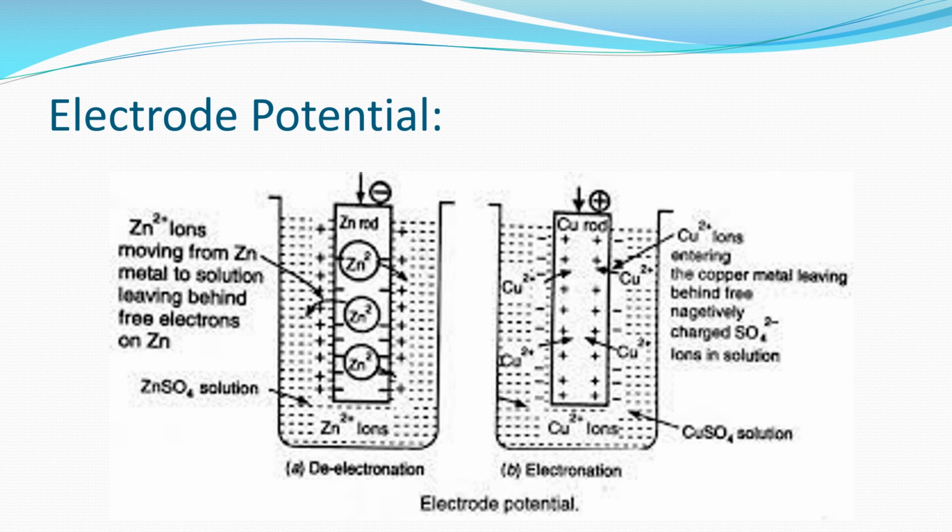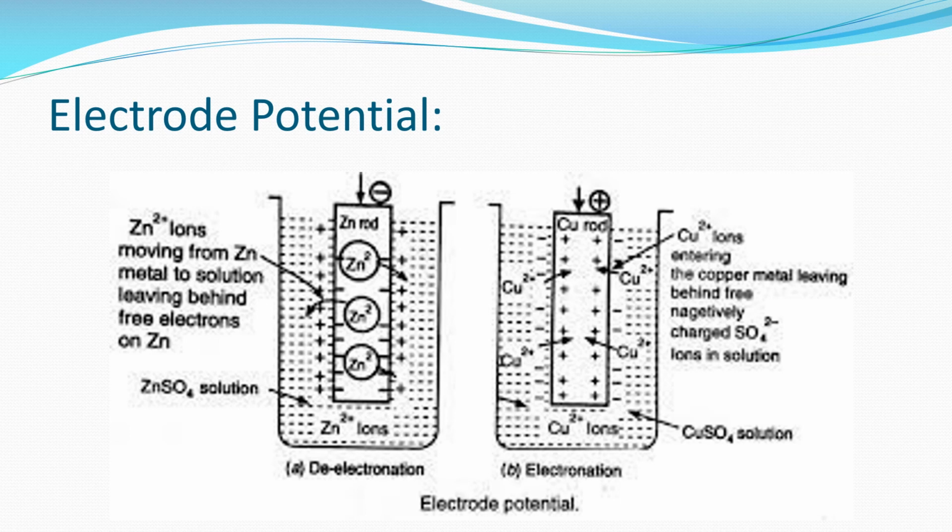In this diagram, you can see the two phenomena, that is de-electronation and electronation. When a zinc electrode is immersed in its own salt solution, that is zinc sulfate solution, the zinc electrode has a tendency to lose zinc ions into the solution, liberating electrons. That is, it undergoes de-electronation, or loss of electrons, or oxidation. So electrons remain on the electrode itself, whereas more and more positively charged zinc ions pass into the solution.